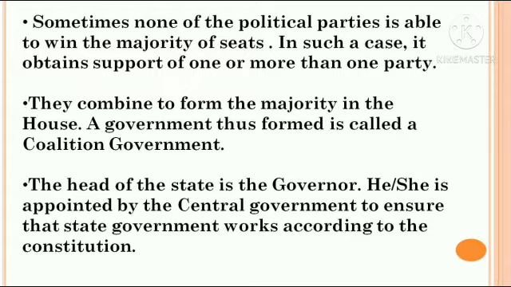The head of the state, as I told you earlier also, is the governor. He or she is appointed by the central government to ensure that the state government works according to the constitution.